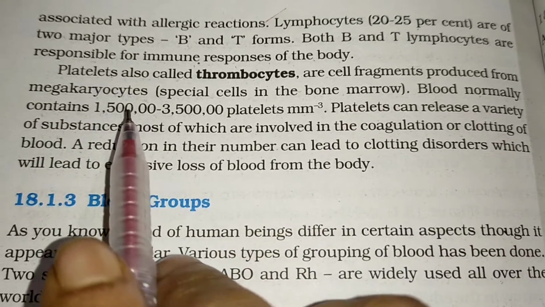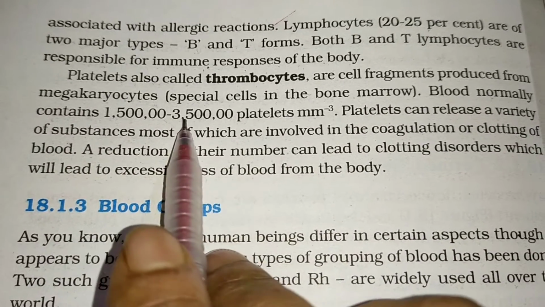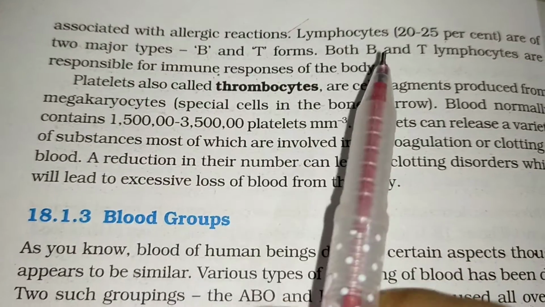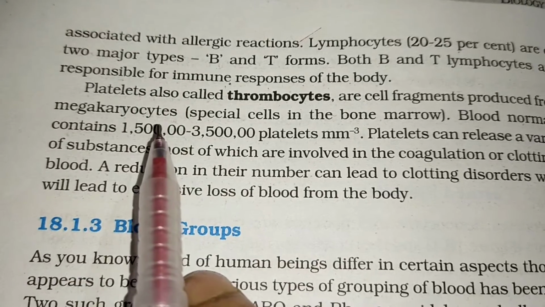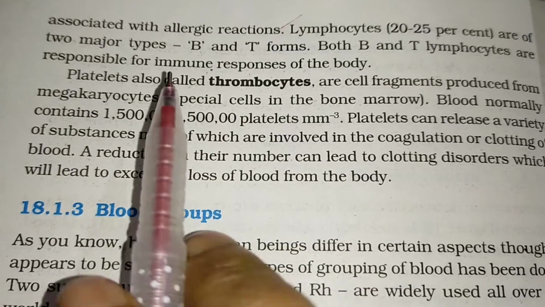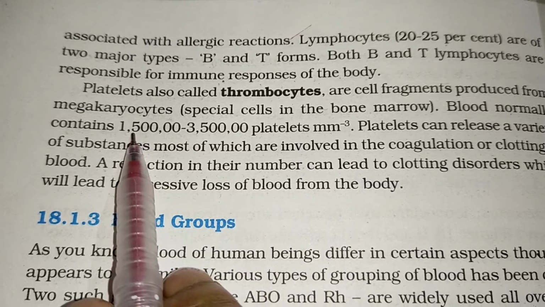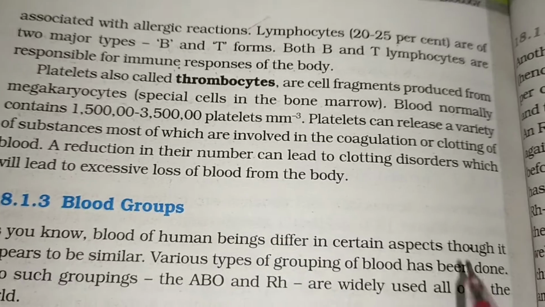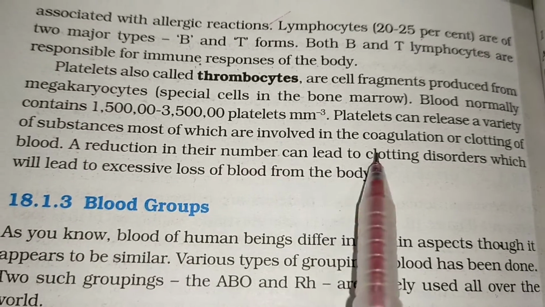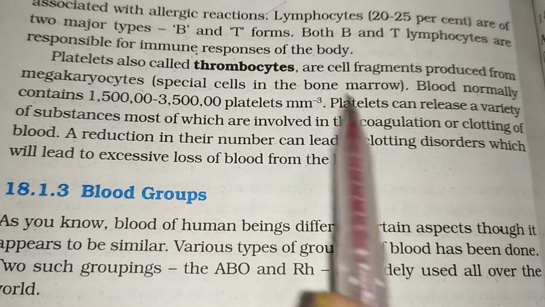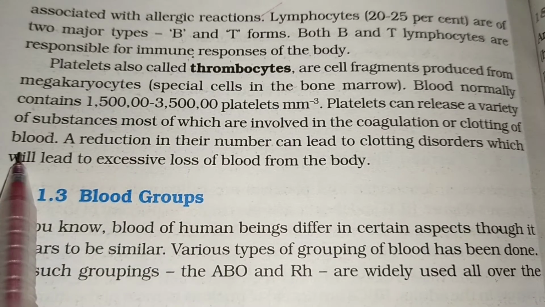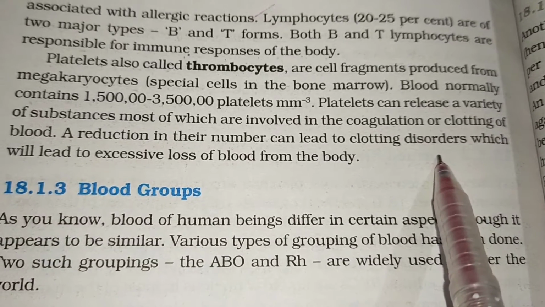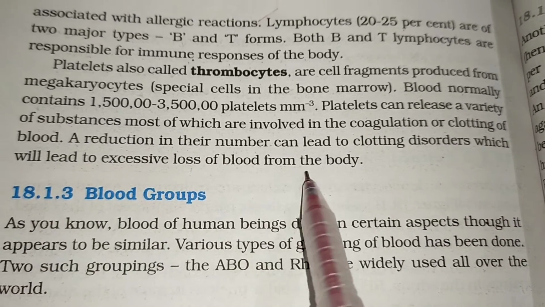Blood normally contains 1,50,000 to 3,50,000 platelets per millimeter cube. So RBC is 5 to 5.5 lakh, WBC is very less, 6,000 to 8,000, and thrombocytes are 1,50,000 to 3,50,000 platelets per millimeter cube. Platelets can release a variety of substances, most of which are involved in coagulation. Platelets are responsible for the clotting of the blood, and a reduction in their number can lead to a clotting disorder, which leads to excessive loss of blood from the body.